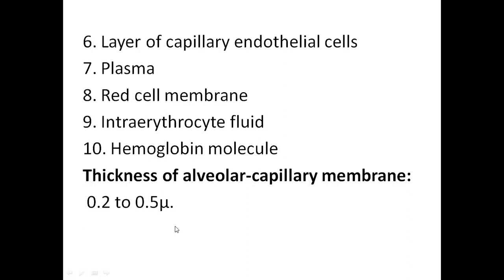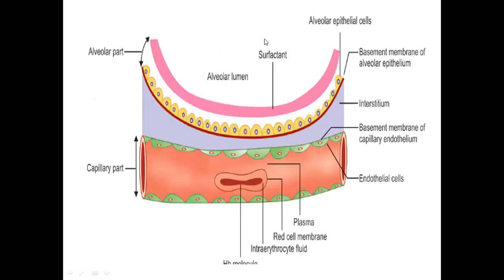So the diffusion of gases to and fro at the respiratory membrane has to occur over very small distances. It will occur only in small distances. So again, pictorially we can see. This is the alveoli containing atmospheric air. So what has to happen from the air?